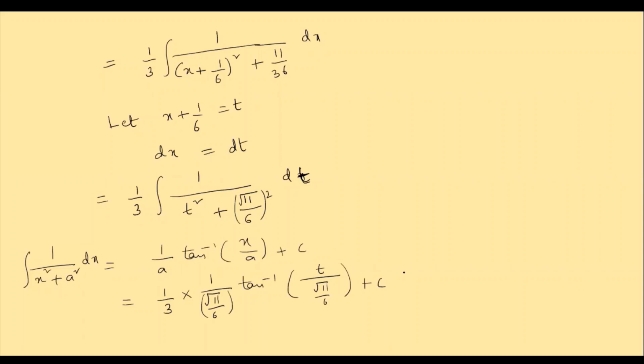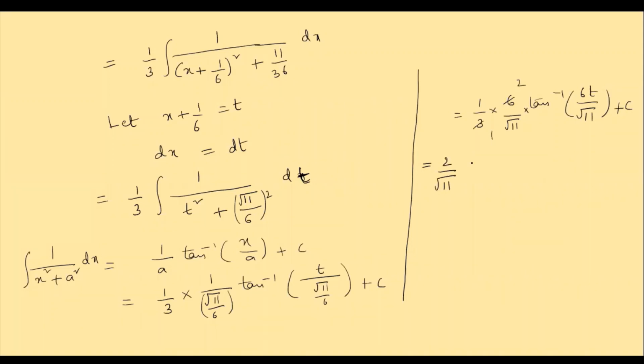Clear? So now it is equal to 1/3 into, the 6 goes up, that is 6/√11, tan inverse of 6t/√11 plus c. Now, 3 ones are 3, 3 twos are 6, so 2/√11 into tan inverse of 6t by √11.